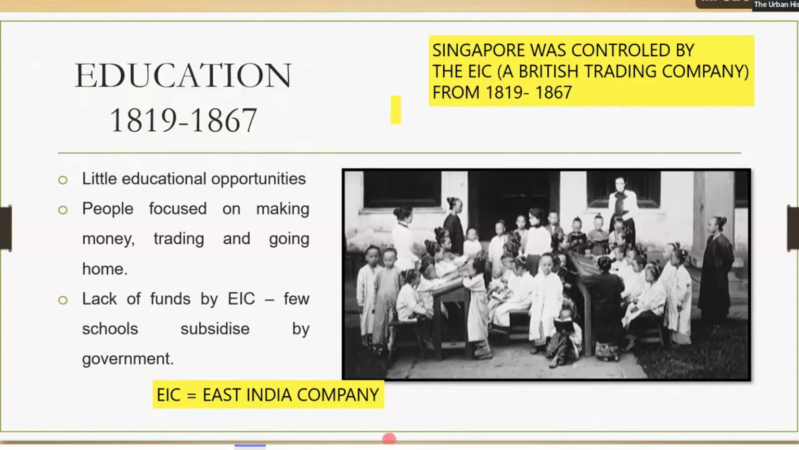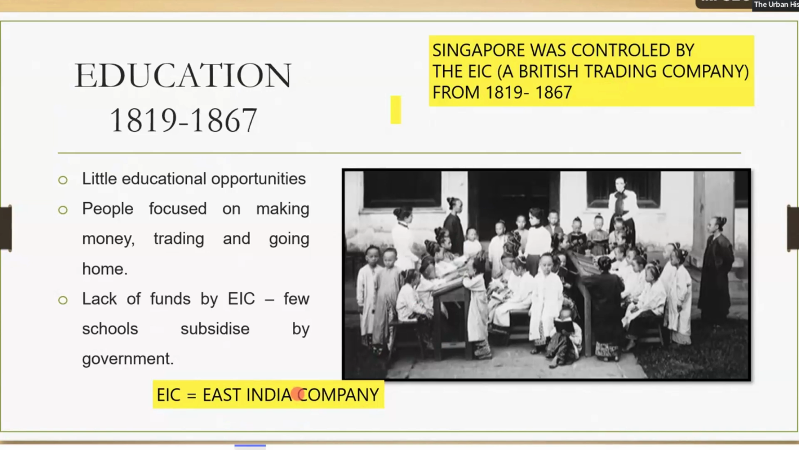What does EIC stand for? You learned this in the early part of this chapter. East India Company. It is a British trading company. They were controlling Singapore from 1819 until 1867. But if you remember, the EIC had a lot of problems. They didn't have enough money to develop Singapore. They were losing interest in Singapore around the middle of the 1850s.